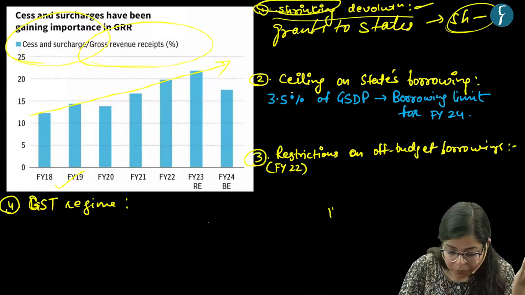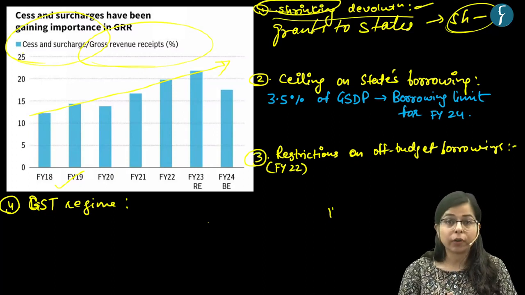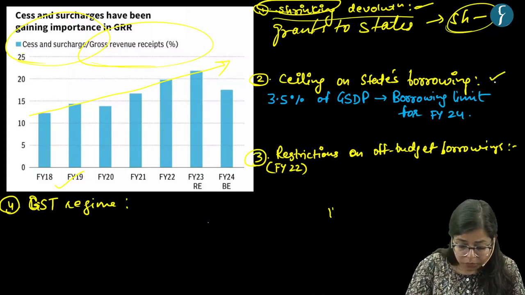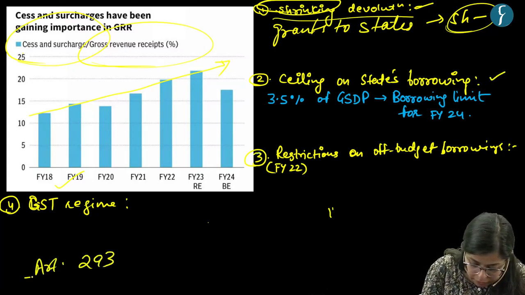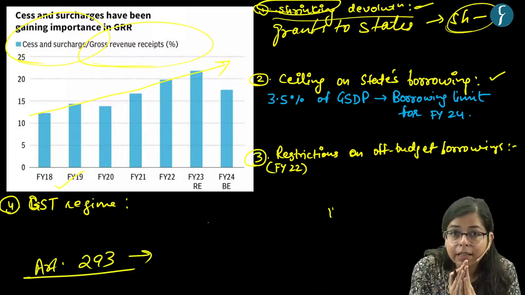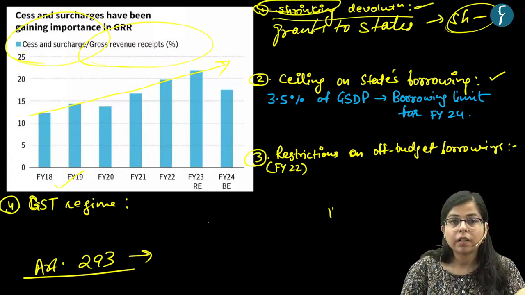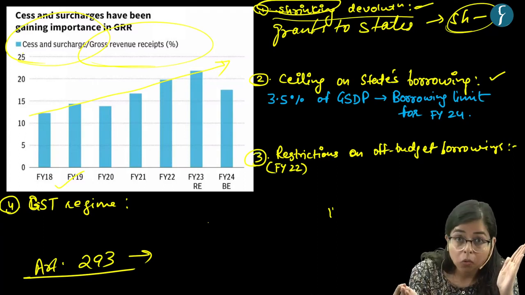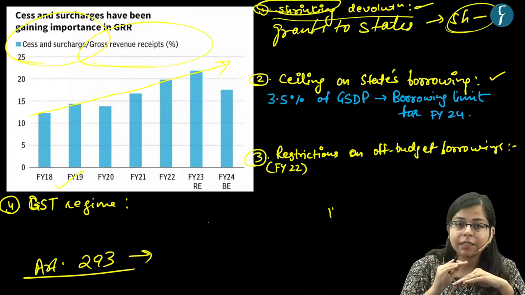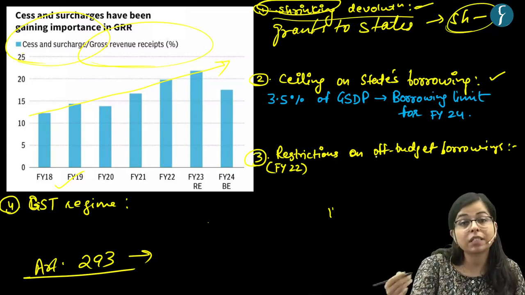The other thing is that the central government has applied a ceiling on the state government's borrowing. Now what does this mean? Under Article 293 of the Indian Constitution, if a state government has taken a loan from the central government and now wants to take another loan, there is a limit which the central government will put, beyond which the state government will not be able to take further loans. So this is known as a ceiling on state borrowing.